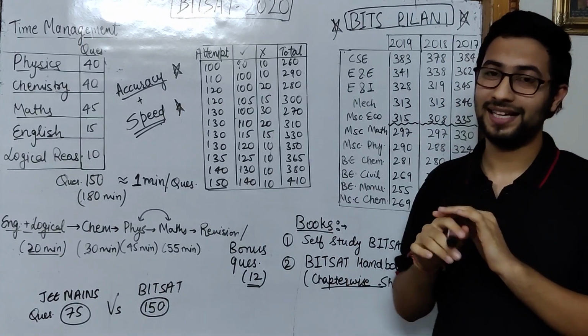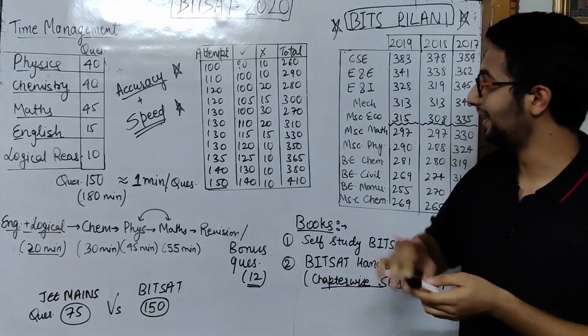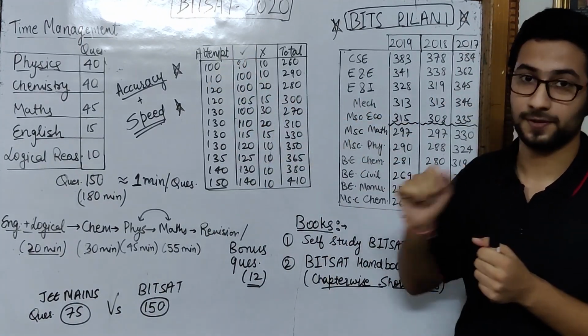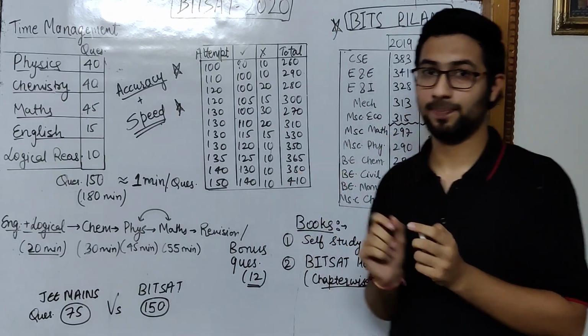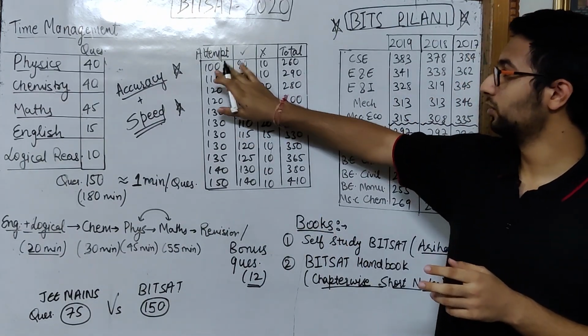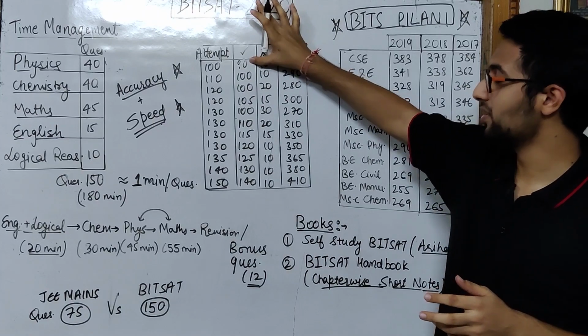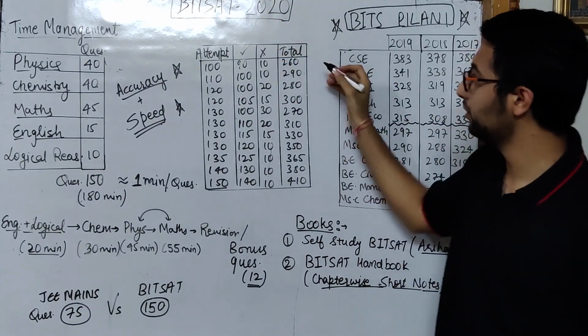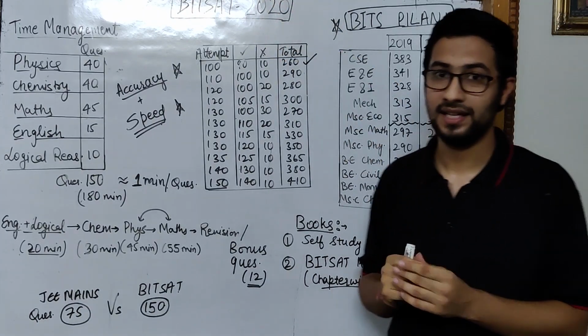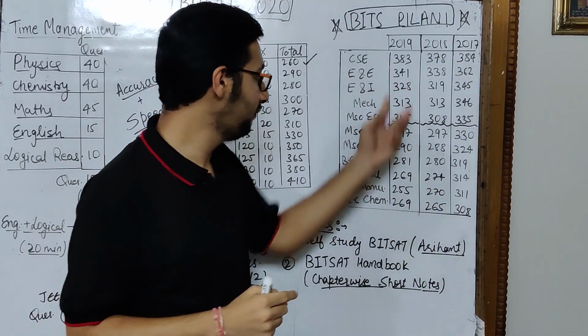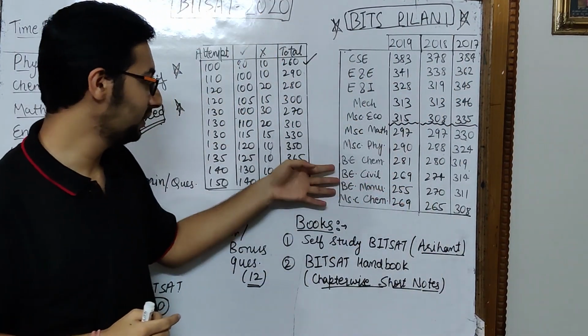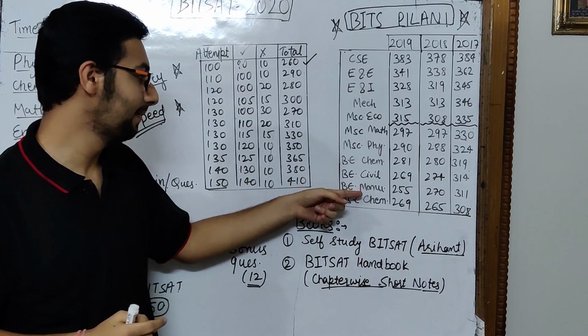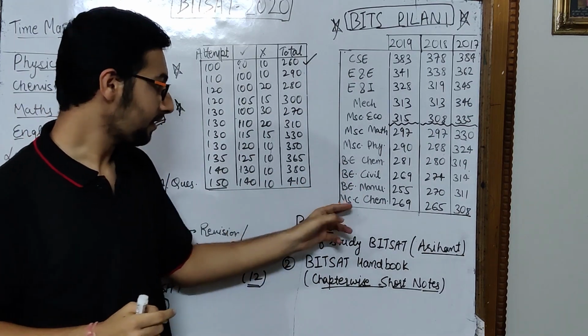First of all, let's assume that you have attempted 100 questions in the BITS paper, with 90 questions correct and 10 incorrect. Then you are going to score 260 marks. As you can see here, if you score 260 marks, then you are going to get BE Civil, Mechanical and MSc in Chemical.